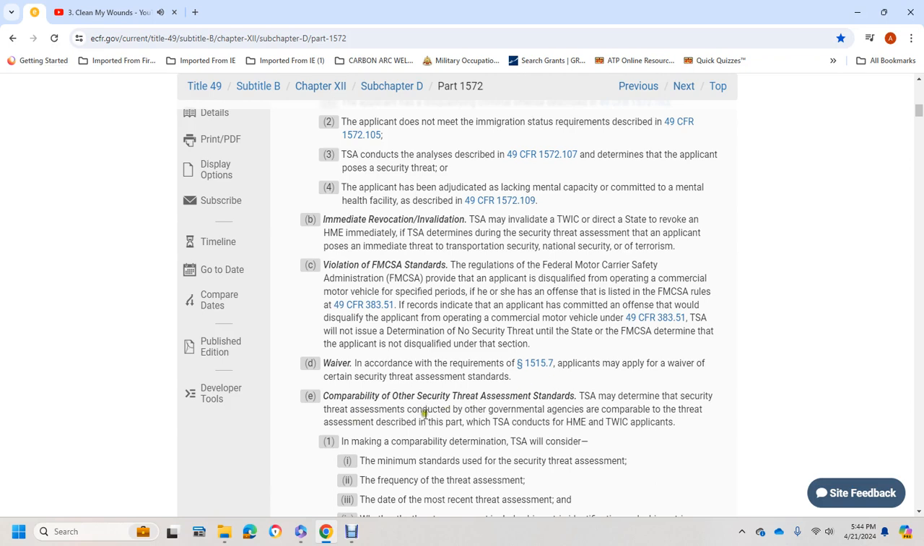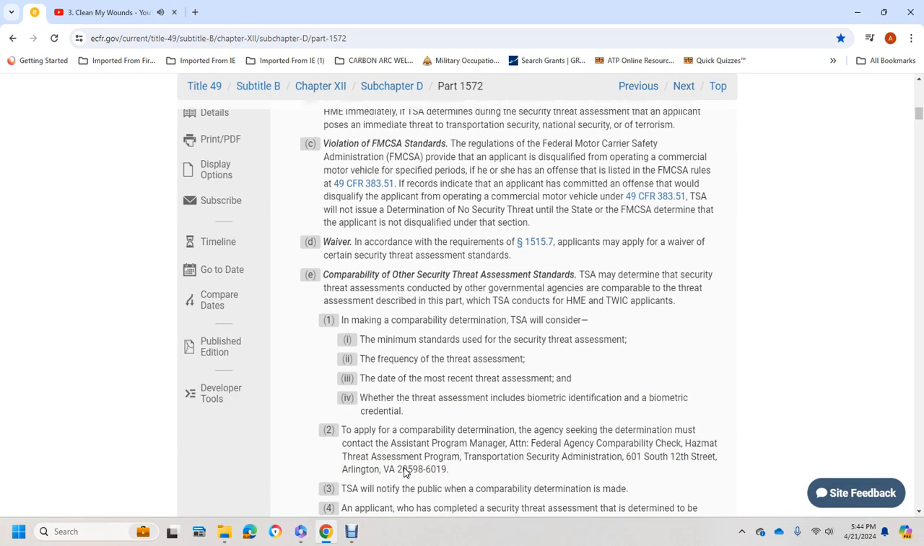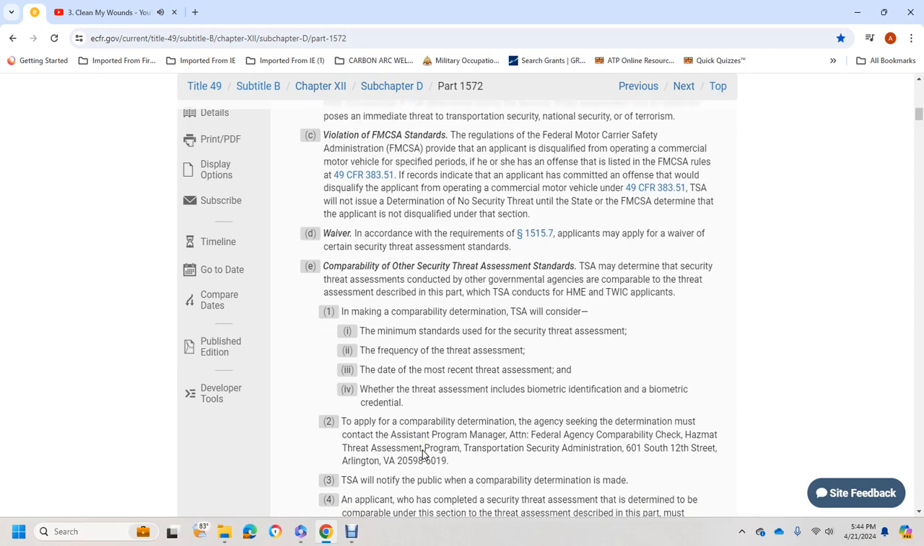TSA may determine that a security threat assessment conducted by a government agency is comparable to the threat assessment described in this part if TSA conducts the hazardous materials endorsement threat assessment or worker identification. Applicants make a comparable determination. TSA will consider the minimum standards of the security threat assessment, the frequency of the threat assessment, the date of the most recent threat assessment, and the biometric nature of the assessment, including biometric identification and biometric credentials.